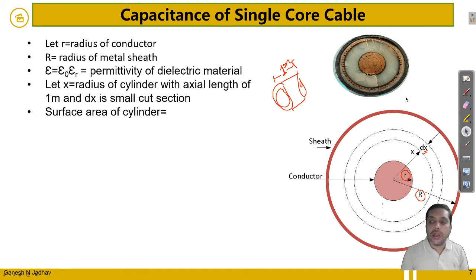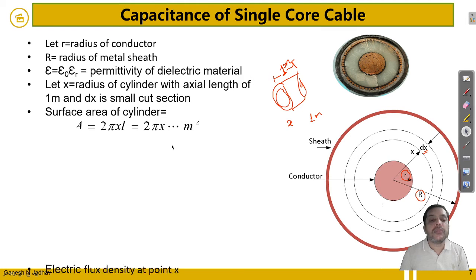The radius is x and the length is 1 meter. The surface area of the cylinder is A equal to 2 pi x l, and since the length is 1 meter, it is 2 pi x meter square.